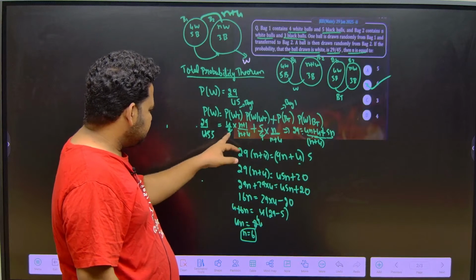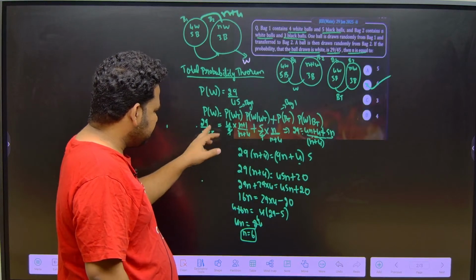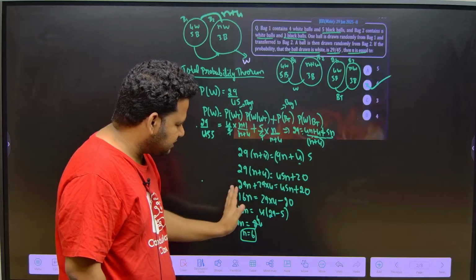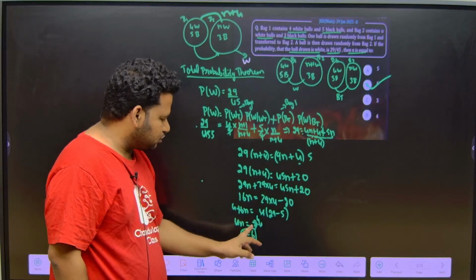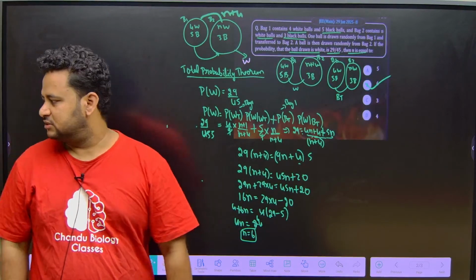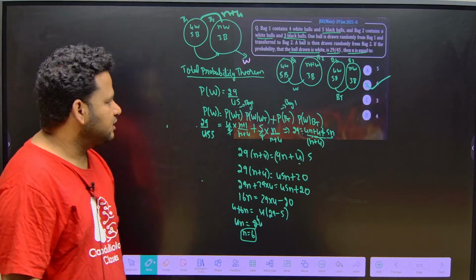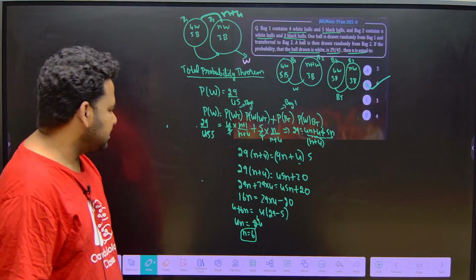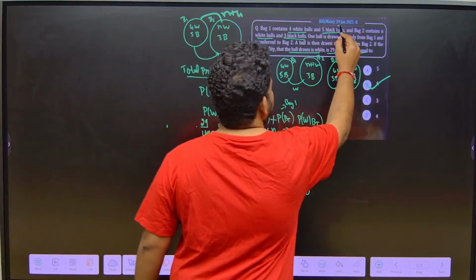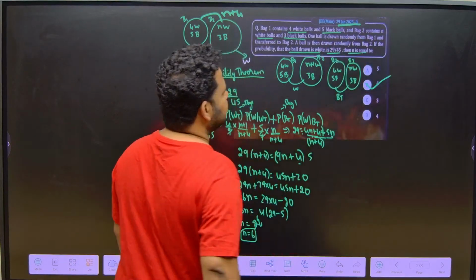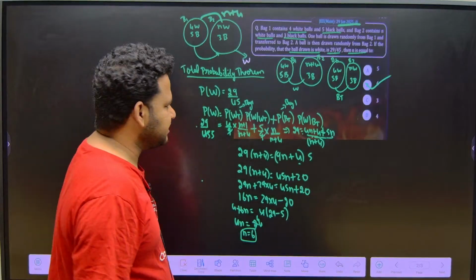This is given as equal to 29/5. So here 9 and 9 I can cancel, this will become 5. On cross multiplication and simplification we will get 4n is equal to 24, n is equal to 6. This is how we got to solve the question, friends. I hope it is clear to all of you. This was asked on 29 Jan 2025, second shift.